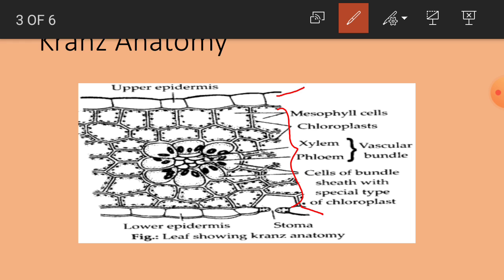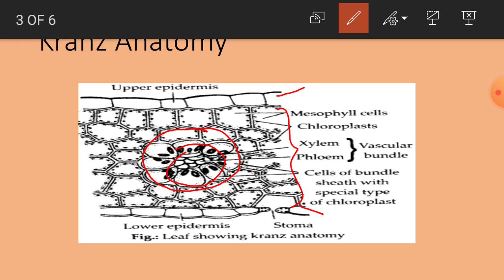Here in the mesophyll you can see small dot-like structures, they are actually chloroplastids. Here in the center region we can see the vascular bundle. It is enclosed by a chain of cells that is called the bundle sheath.